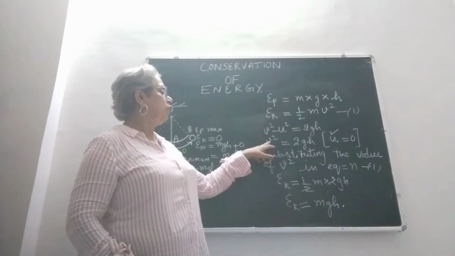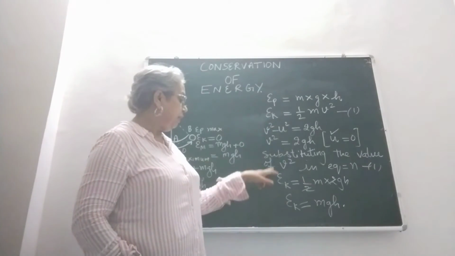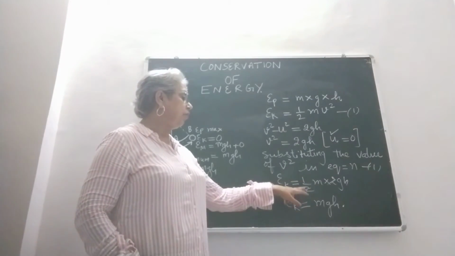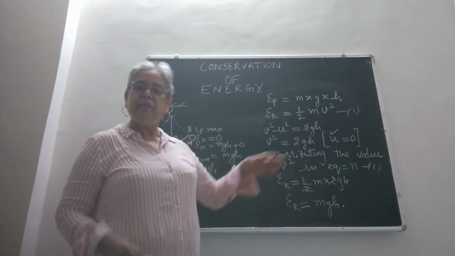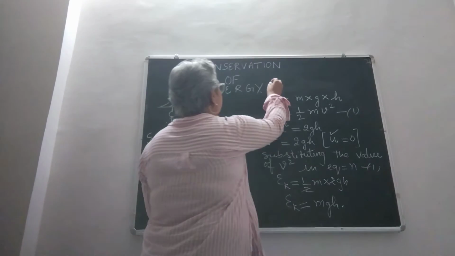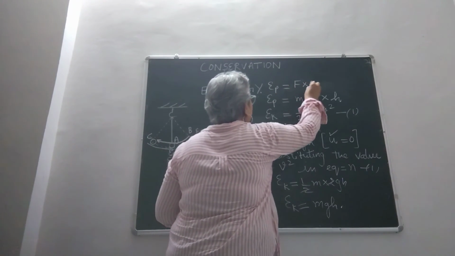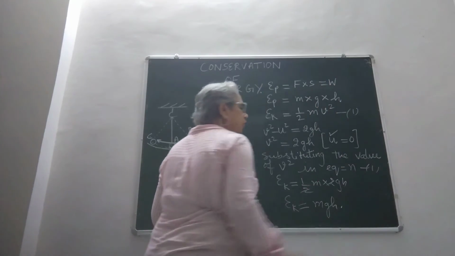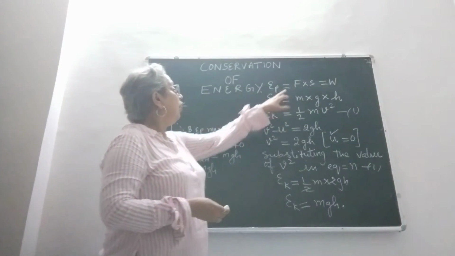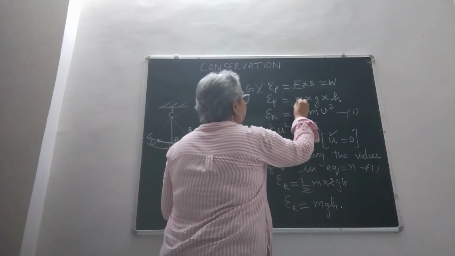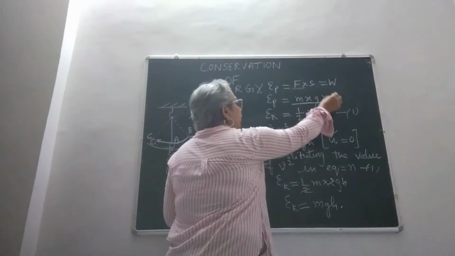If we substitute this value of v square in the equation of kinetic energy, we get kinetic energy is equal to mgh. And for potential energy, it is mgh because EP is equal to F into S, equal to work done. So whatever work is being done, that is being conserved in it as its energy. Now force here is the weight of the ball, mg, and distance is the height.